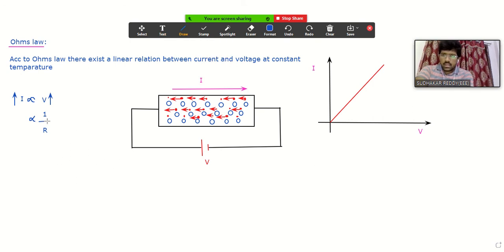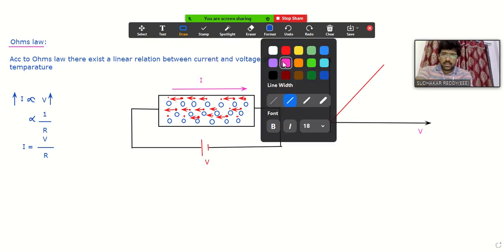So finally, I can write the expression for the current passing through a conductor by using Ohm's law. Always the current equals voltage V, directly proportional, and inversely proportional to resistance R, at a constant temperature. Always the current passing through the conductor is equal to V by R. So this is the statement for Ohm's law.